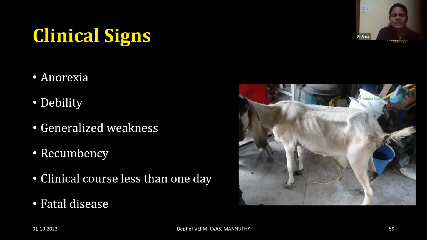And the clinical signs are not clearly reported in case of goats because the disease is comparatively less common and the clinical course is usually less than 1 day. And mostly we may not identify infectious necrotic hepatitis as the cause of the disease before death. It may not be possible to identify. Anorexia may be seen and the animal will show debility, generalized weakness, and the animal will become recumbent. And because of the toxemia, the animal will die. It is a severe fatal disease. And within 1 day, the animal will die.